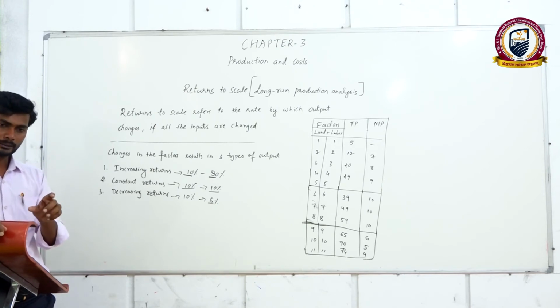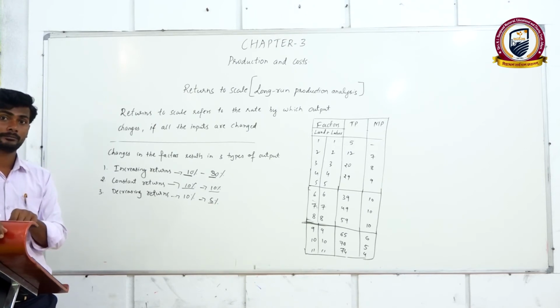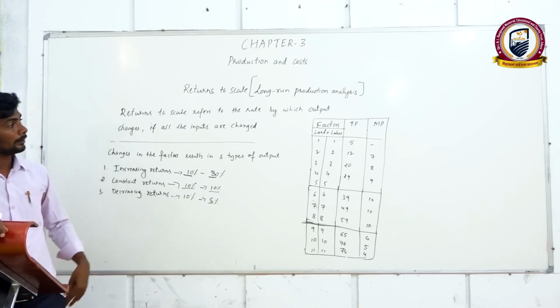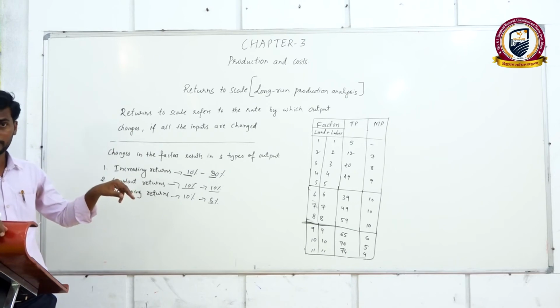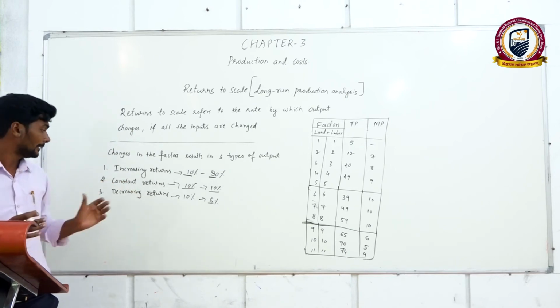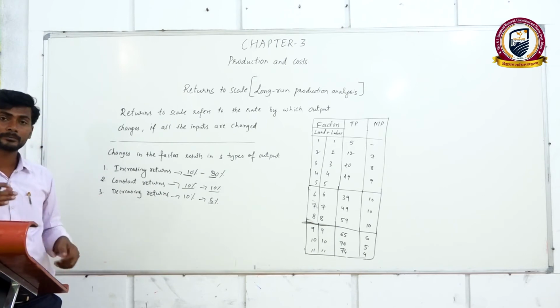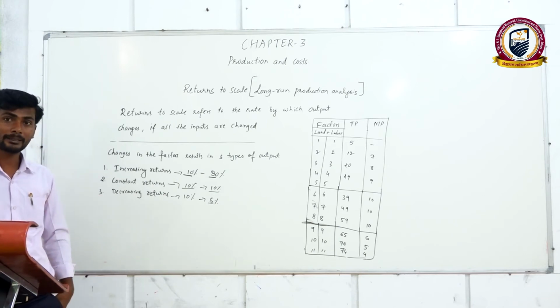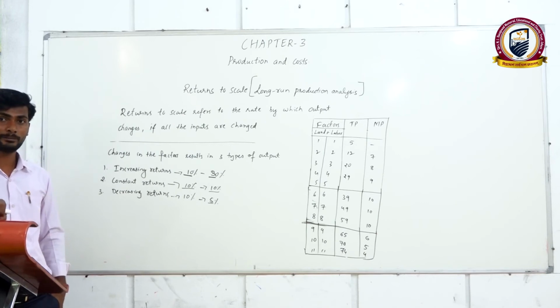When total product increases at a constant rate, meaning by the same proportion for each of the factors of production or inputs, that is known as constant returns to scale. And decreasing returns to scale means total production is increasing but at a decreasing rate, which means marginal product is decreasing.